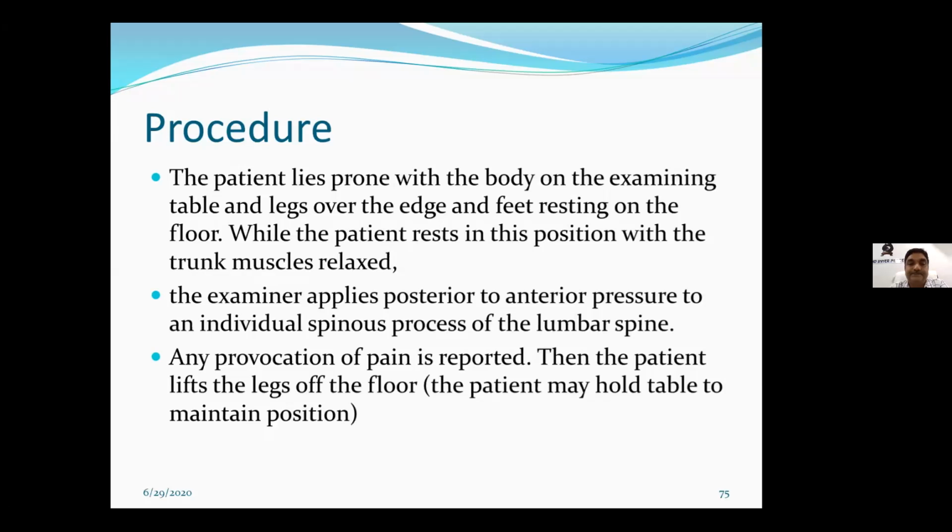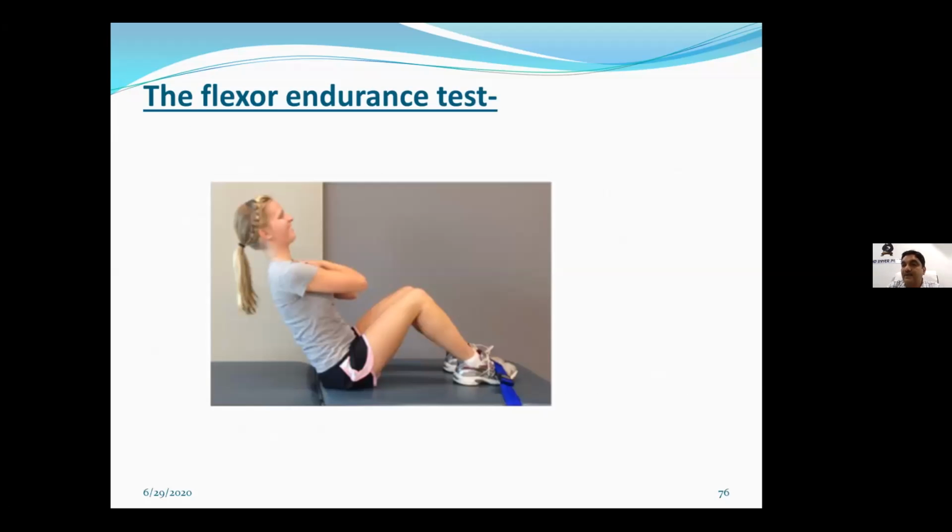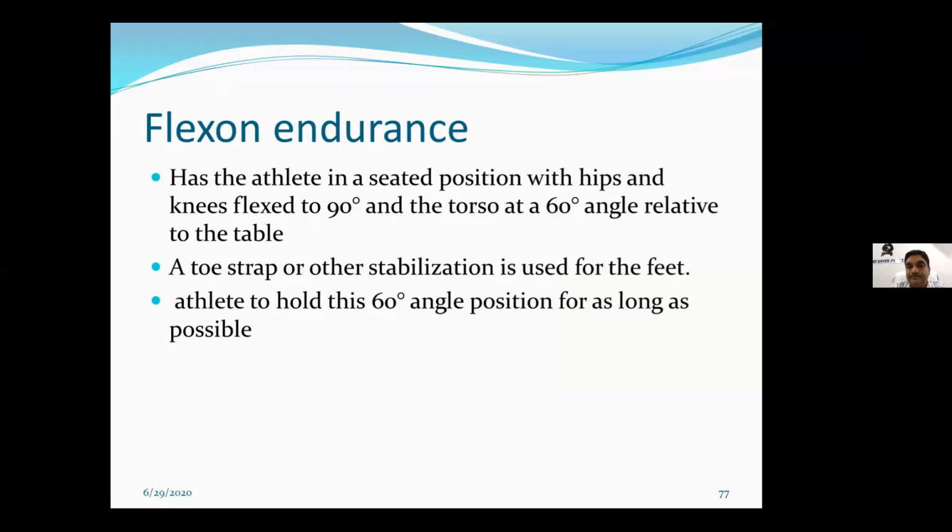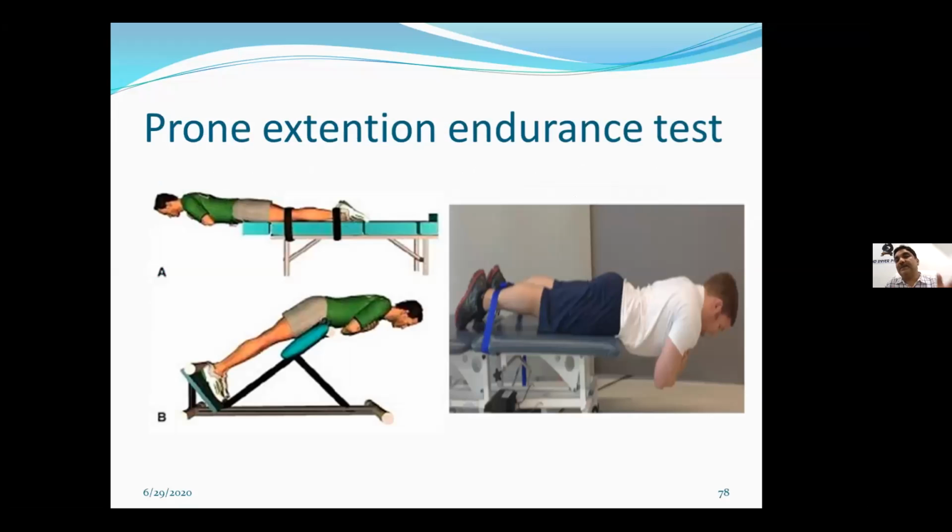The second test is flexion endurance. We simply call it the abdominal curl. We stabilize the feet with a belt and ask a person, player or athlete to sustain this position for a duration. Then the prone extension endurance test, where we take a person to the edge of the couch, stabilize the lower limb with the help of bands or Velcro, and ask them to hold this for a duration.